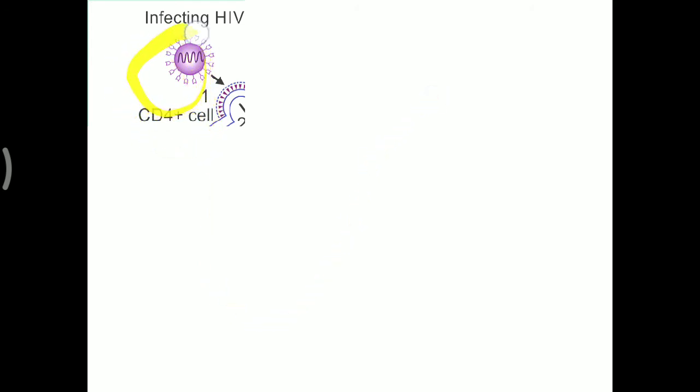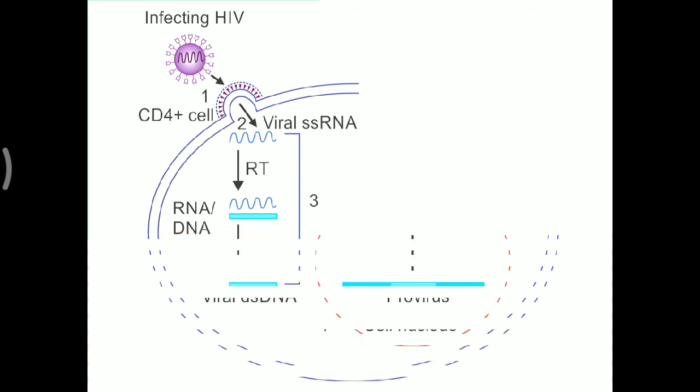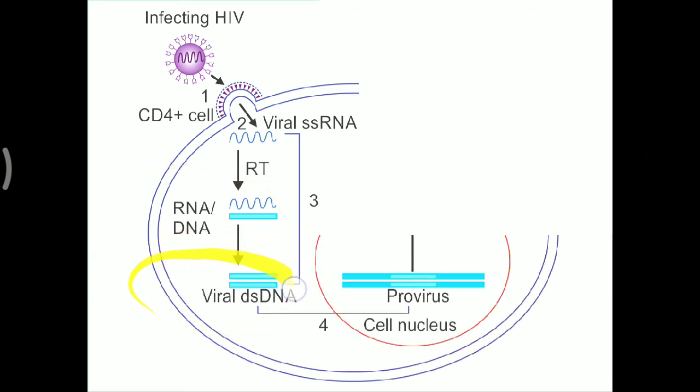There is a projection of GP41 and GP120. With the help of the CD4 receptor, it is attached over the cell surface. Once it has entered inside the cell, this viral single-stranded RNA is released into the cytoplasm. With the help of the reverse transcriptase enzyme, which is present in this virus, it replicates and makes a DNA strand. Once this RNA-DNA strand is generated, it is further converted into double-stranded DNA. Now this double-stranded viral DNA is incorporated in the cell nucleus. So that is the provirus, which is generated inside the nucleus of the host cell. Once it is inserted as a provirus, from this provirus mRNA is made and from that protein is synthesized.